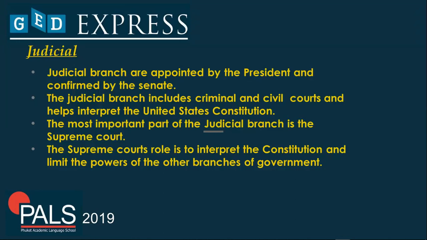The Supreme Court's role is to interpret the Constitution and limit the powers of the other branches of the government. So in other words, there are checks and balances. So I am going to explain or enlighten you guys about what checks and balances are. All of these responsibilities of the judicial, legislative, and executive branches have the same powers.